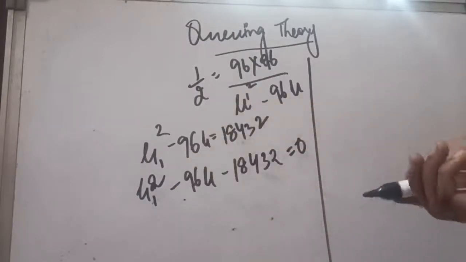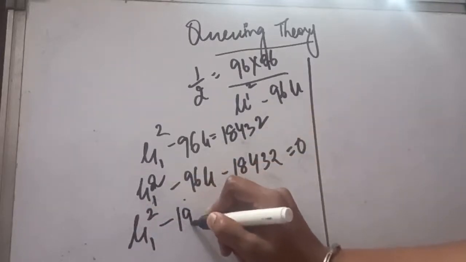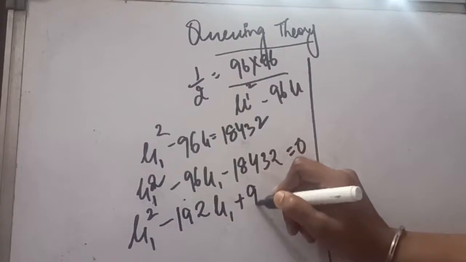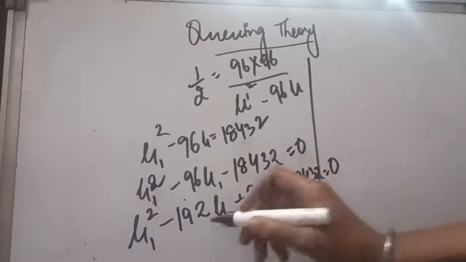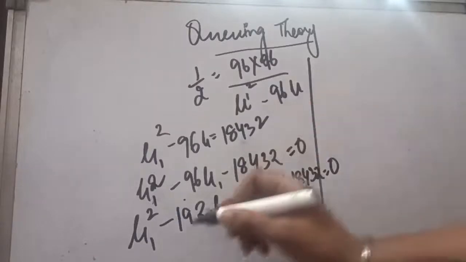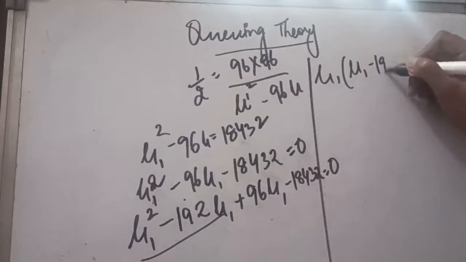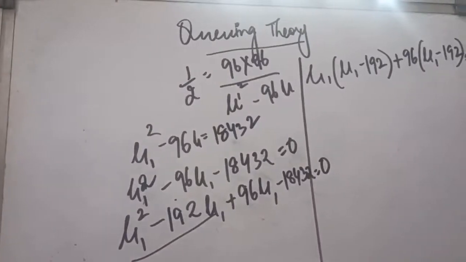Now with the help of LCM you can find out the factors. I will directly just write down the factors over here. When you solve this, it will be 192 mu dash plus 96 mu dash minus 18432 is equal to 0. So when you multiply these both, it will become this. When you deduct, it will become minus 96. Now in the first case, we will take mu 1 out, so mu 1 minus 192 will be inside. Plus then we will take 96 out, so mu 1 minus 192 will be inside. So it will be equal to 0. So like this factors will be created.